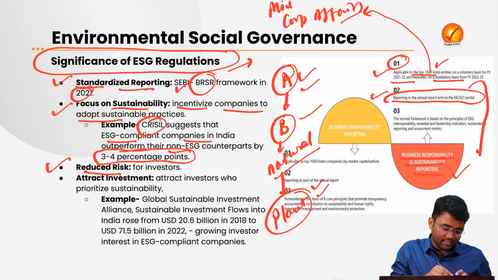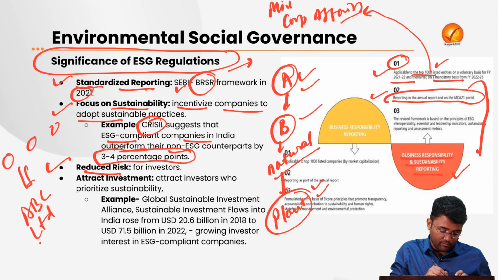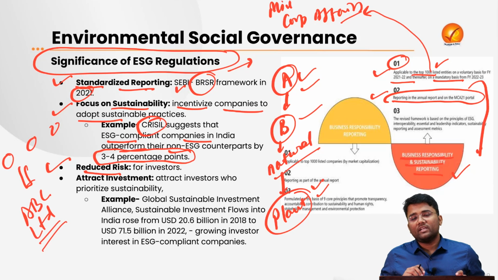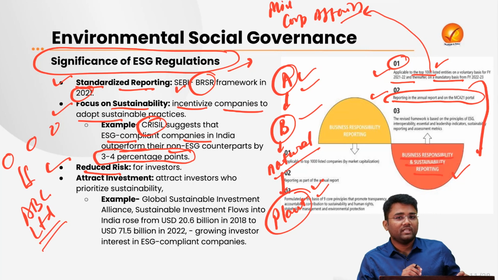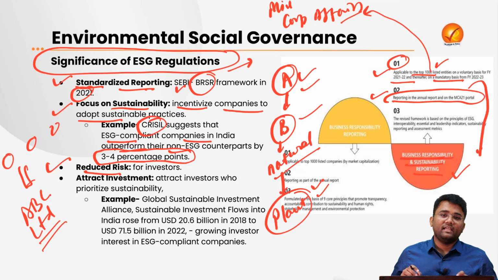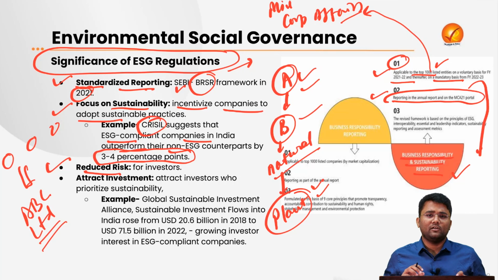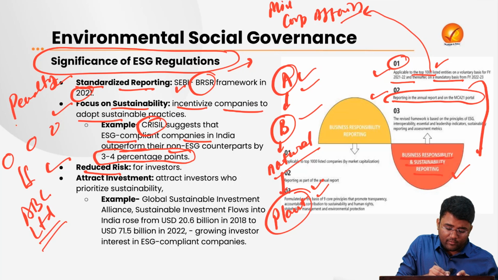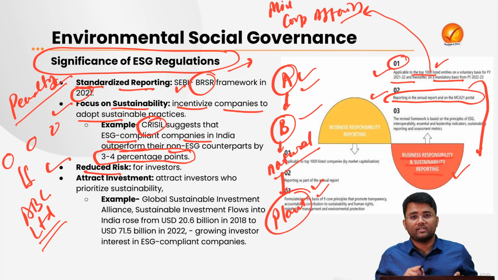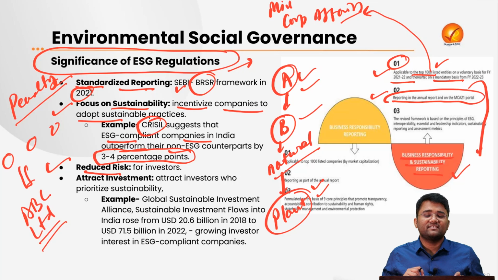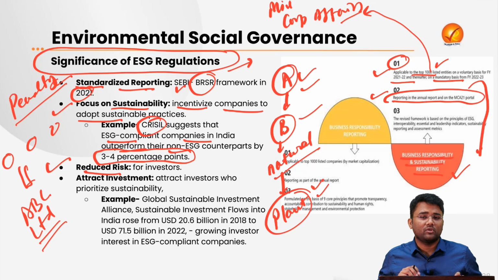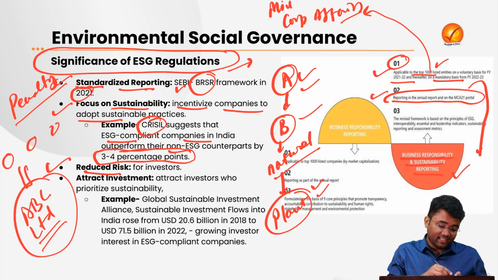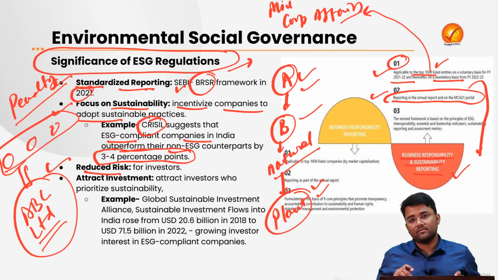Okay, for example, there are some investors who are investing in this ABC Limited company. Now, this ABC Limited company is not following the environmental norms. They are not following the labor related laws, etc. So tomorrow there may be a penalty imposed on this company. There might be some restrictions imposed by the government on this company. So the money that has been invested by these investors may get stuck in that company.